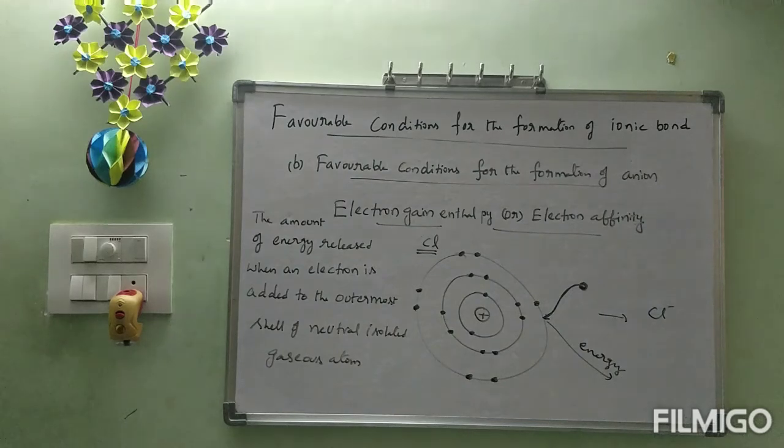After this, we will start with favorable conditions for the formation of anion. Once again, I am repeating the definition. The amount of energy released when an electron is added to the outermost shell of a neutral isolated gaseous atom is called electron affinity or electron gain enthalpy.